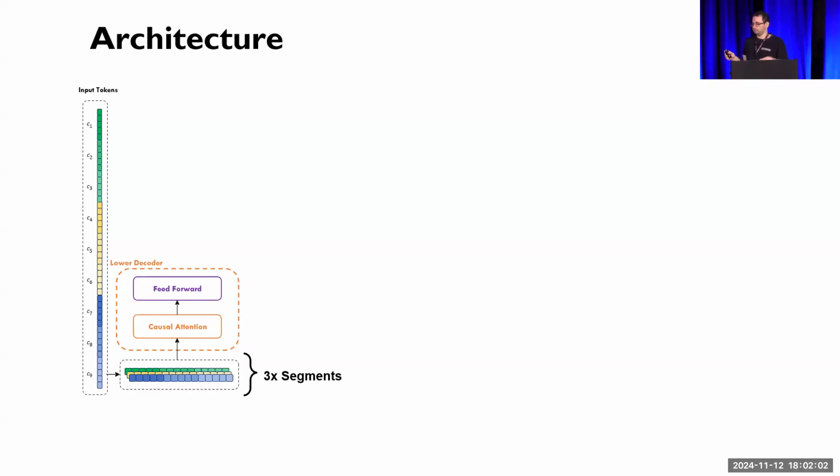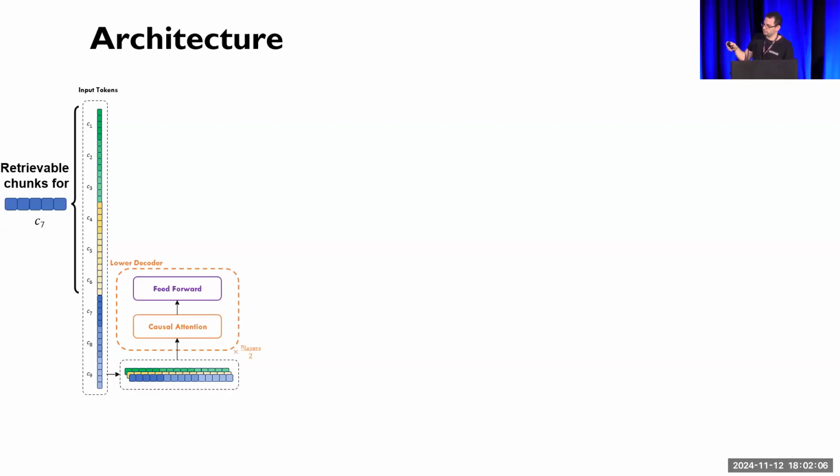Here, the blue segment cannot see the yellow and green segments. But while blue can't see them via causal attention, it will be able to see them via retrieval and chunked cross attention. We term these retrievable chunks, i.e. prior chunks that the language model cannot see with standard attention. So the retrievable chunks of the blue chunk are all 6 green and yellow chunks.